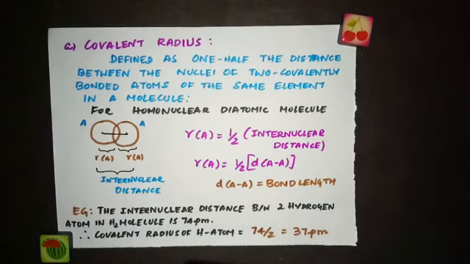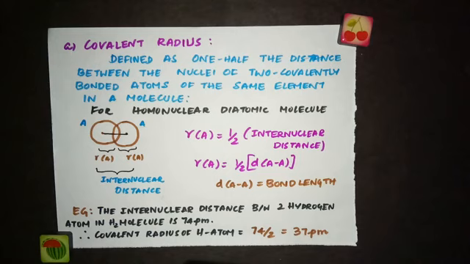We'll begin with the covalent radius. Covalent radius is defined as 1/2 the distance between the nuclei of two covalently bonded atoms of the same element in a molecule. If you take a molecule of an element, it is made up of two atoms which are bonded covalently. You know what is a covalent bond? It is formed by sharing of electrons. You will be learning about these types of bonds, ionic bond and covalent bond, in the next chapter.